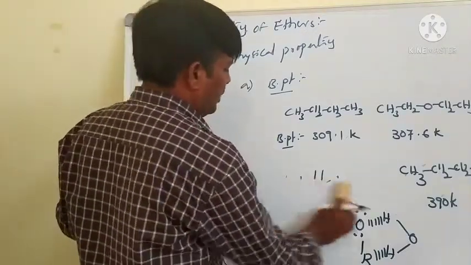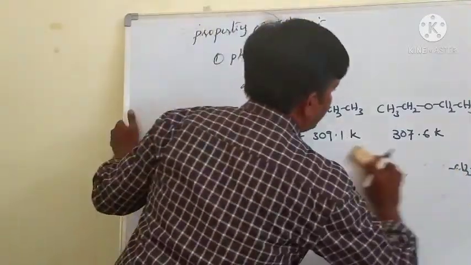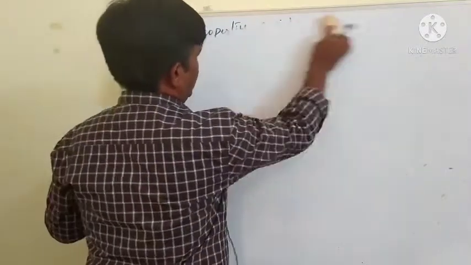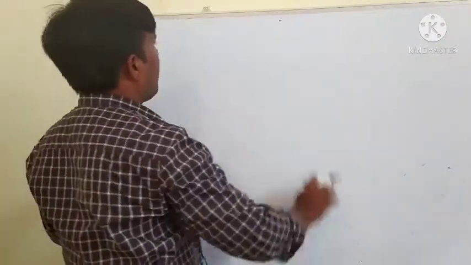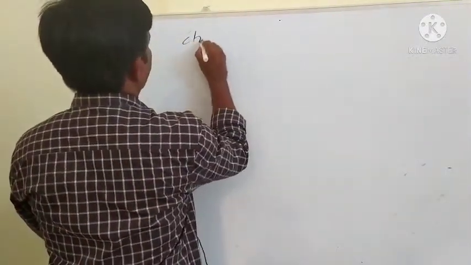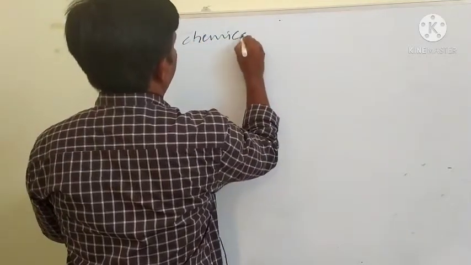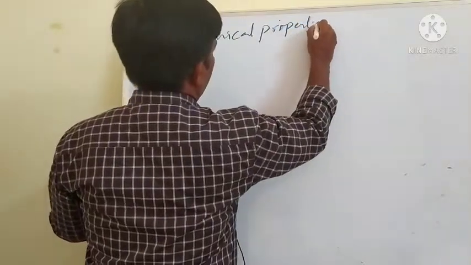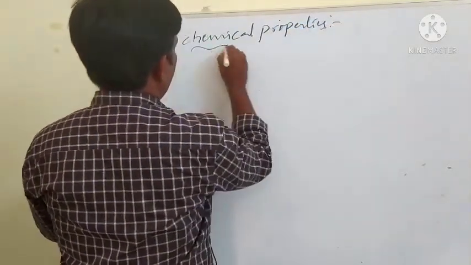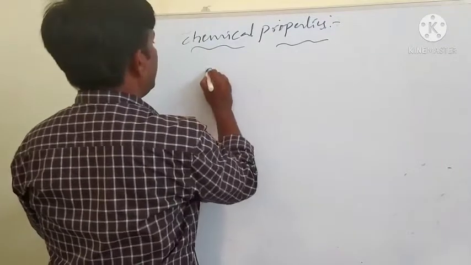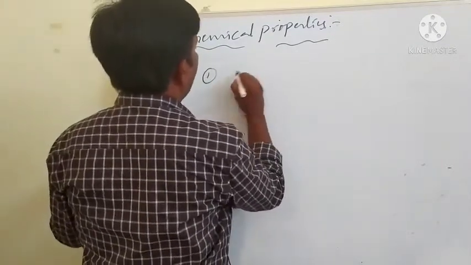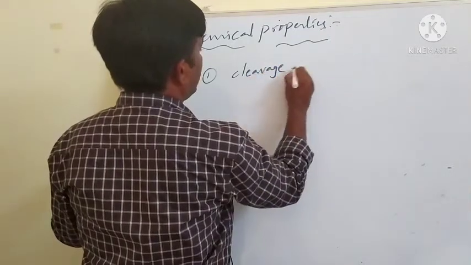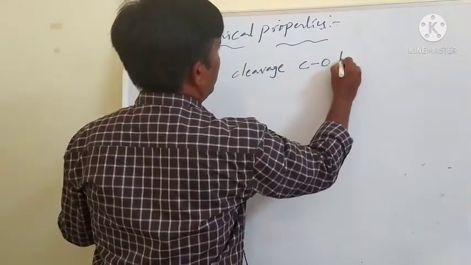Then we go for chemical properties. Okay, that is the last one for the chapter of ethers. Chemical properties. First one, that is the cleavage of the carbon-oxygen bond.